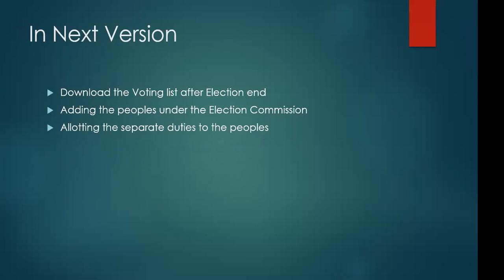Once the election has been completed, the election commission will be able to download the list of those who registered their vote and those who did not, separately, in Excel format. Another thing is that a single person cannot handle everything during the election. So in the election commission, a person can add fellow users to their part. For example, if they take one person, he will take care of only the news part, and for the blog they give a separate part.